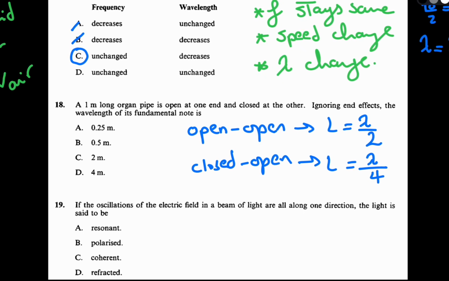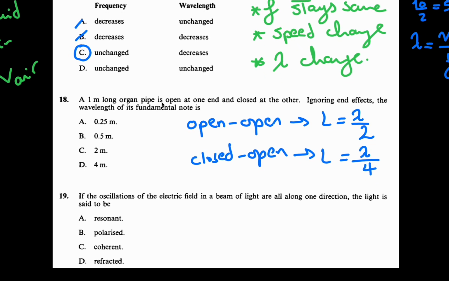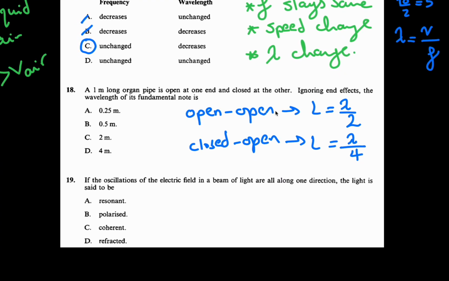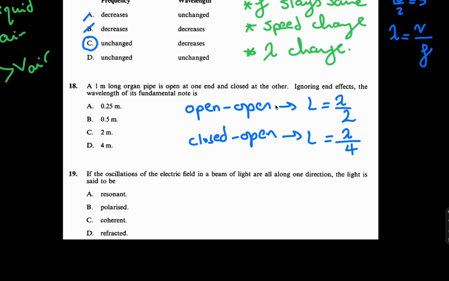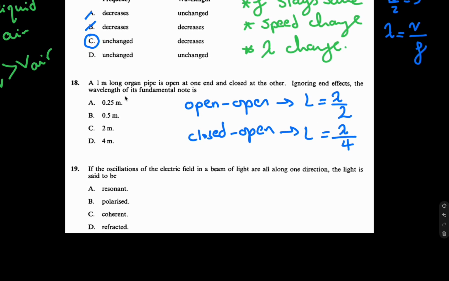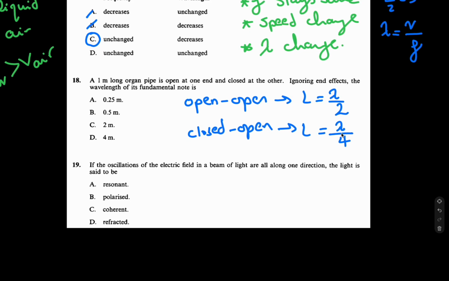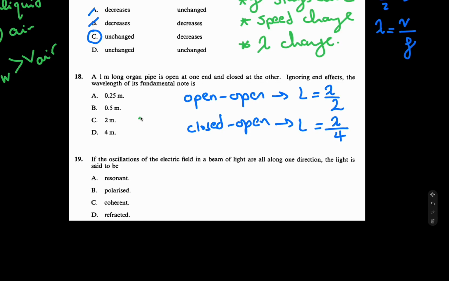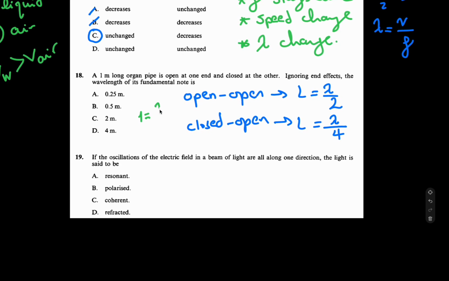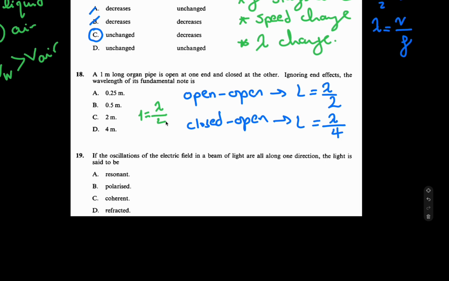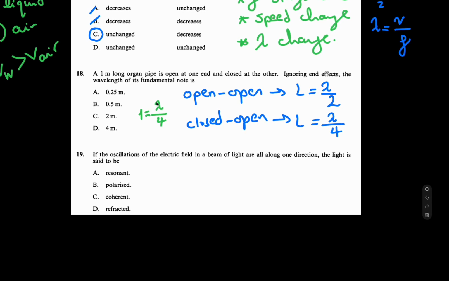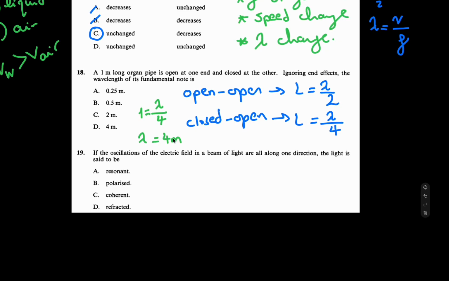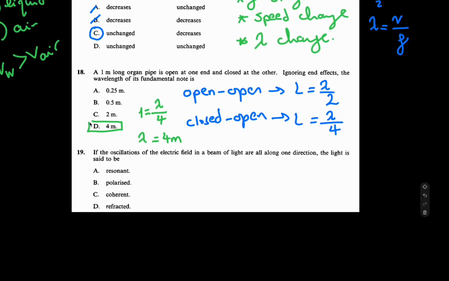That's it. Let's read the question to figure it out. It says a pipe is open at one end and closed at the other. So closed-open right now. I think it's very easy. I have the L, and it's asking you to find the wavelength of the fundamental note. I have the length, the unknown is the wavelength, and 4 is a constant value. So I'm going to say 1, the length of the pipe, equals what I'm asking you to find, the wavelength, divided by 4. Cross multiply and get the answer. So the wavelength would be 4 meters. This would be the final answer. It would be D. Easy also.